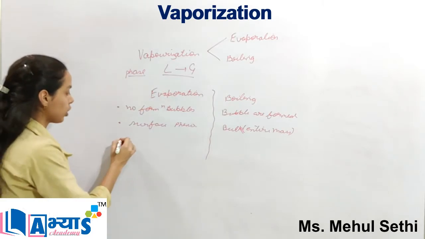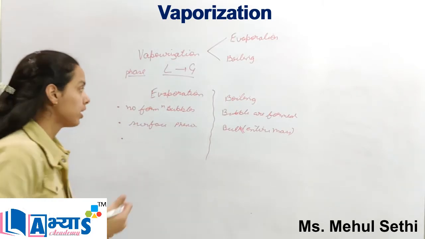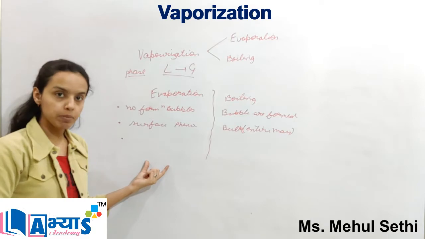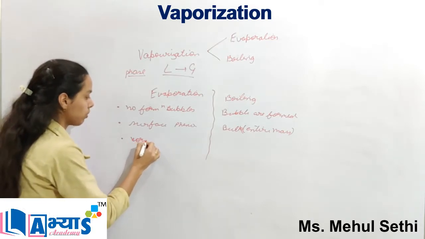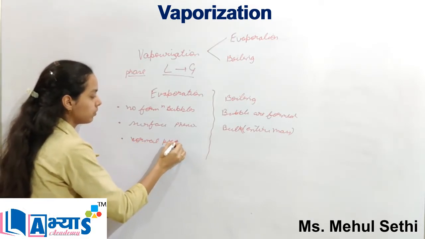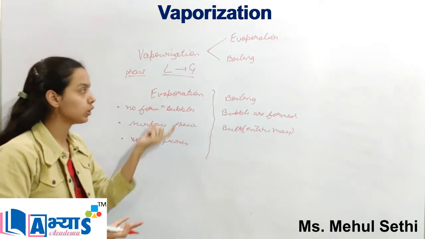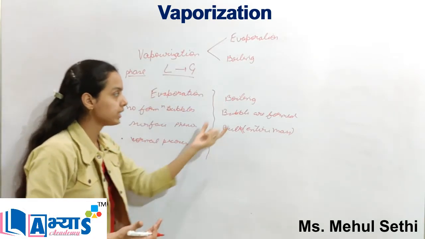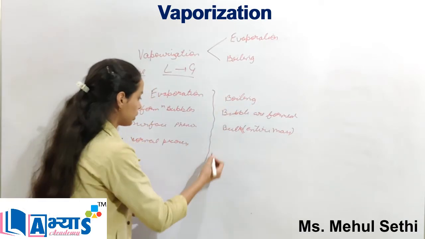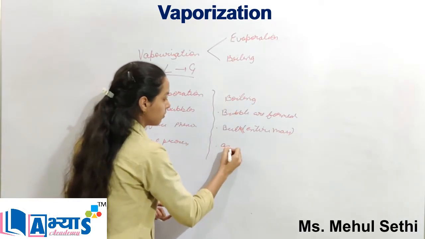Also, evaporation is a normal process, and no additional heat is given during evaporation. Whereas in boiling, additional heat is given.